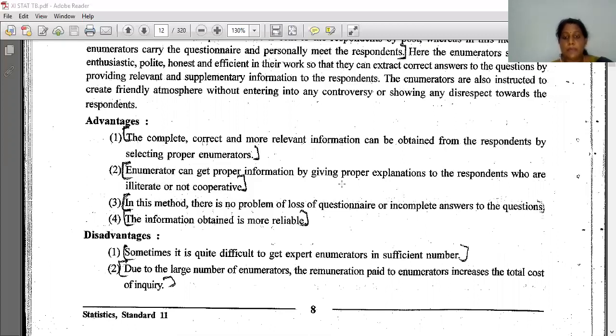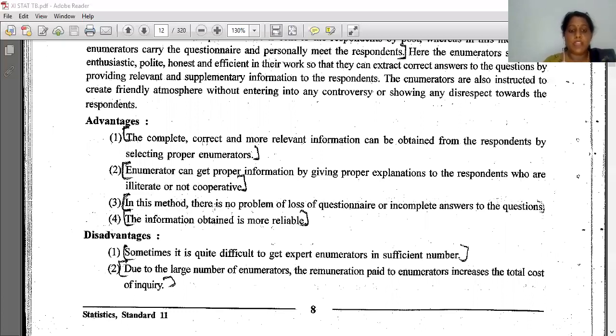Means if the question is not understood by the person, then the enumerator will explain what this question means and for what purpose we are asking it. So the enumerator can get proper information by giving proper explanation to respondents who are illiterate or not cooperative. In this method, there is no problem of loss of questionnaire or incomplete answers to the questions.